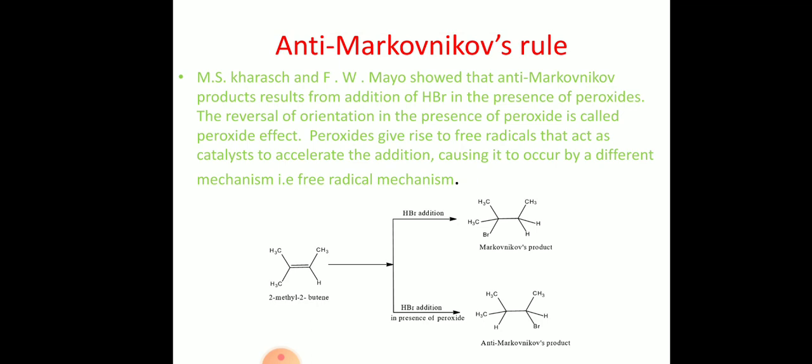Generally, peroxide is a radical initiator, or it will produce radicals. With slight heating or exposure to sunlight, it will produce radicals. Those radicals will initiate the radical chain reaction. So here one thing is clear: when HBr alone is adding, it is an ionic mechanism. When HBr is adding in presence of peroxide, it is a free radical mechanism. So that we will see.